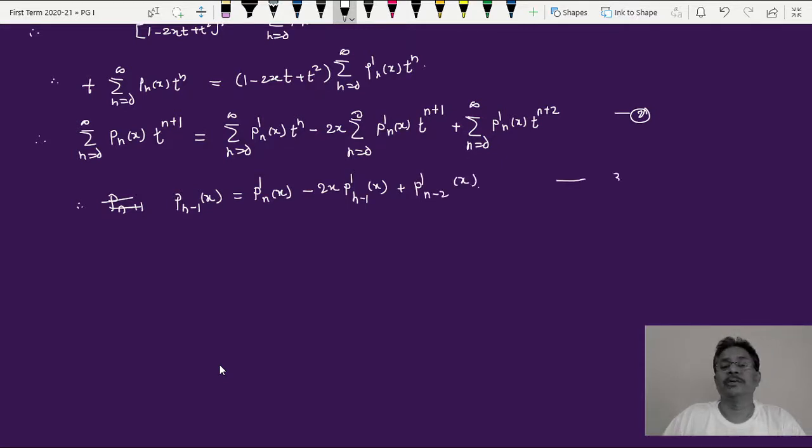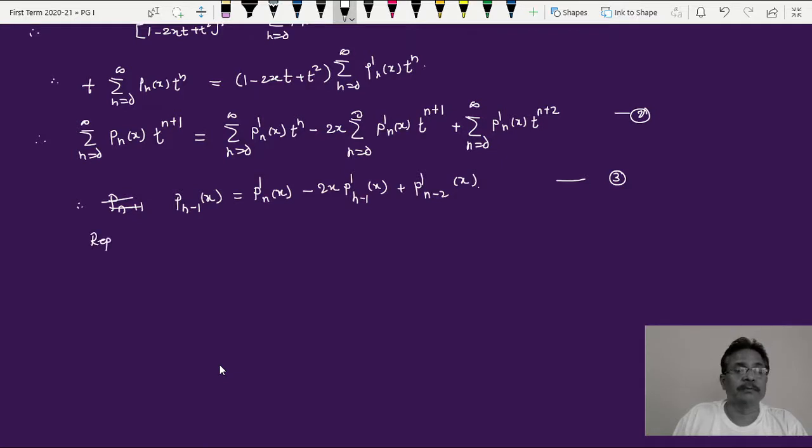Okay, call this equation 3. I did nothing, I have just made t raised to n the same on all sides. Accordingly I have adjusted the values of n in each term. Somewhere we are supposed to adjust it, somewhere we are not supposed to adjust it. Okay, so now replace n by n plus 1.